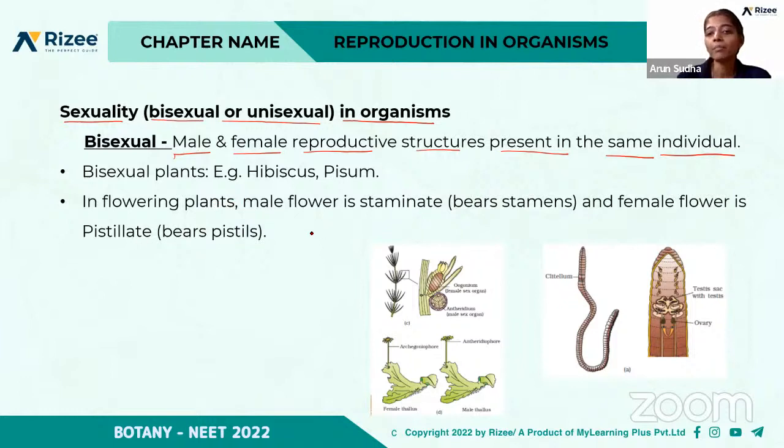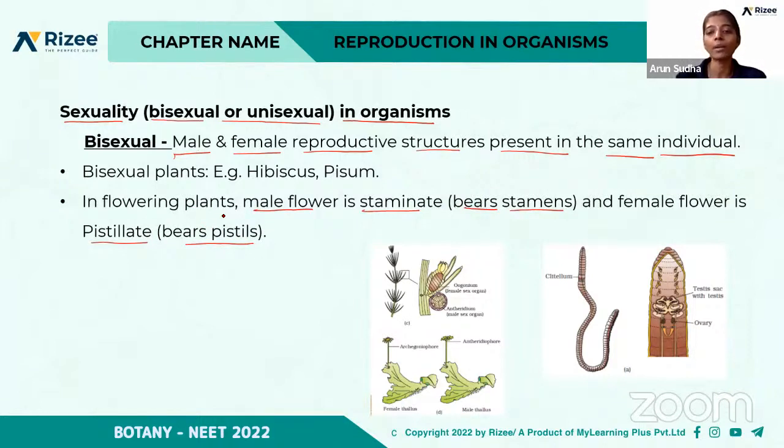And in some flowering plants, that is the unisexual plant, only a single reproductive structure will be present. If a male flower is present, we'll call it staminate, which bears the stamens. And the female flower is called pistillate, which bears the pistils. So bisexual or unisexual.